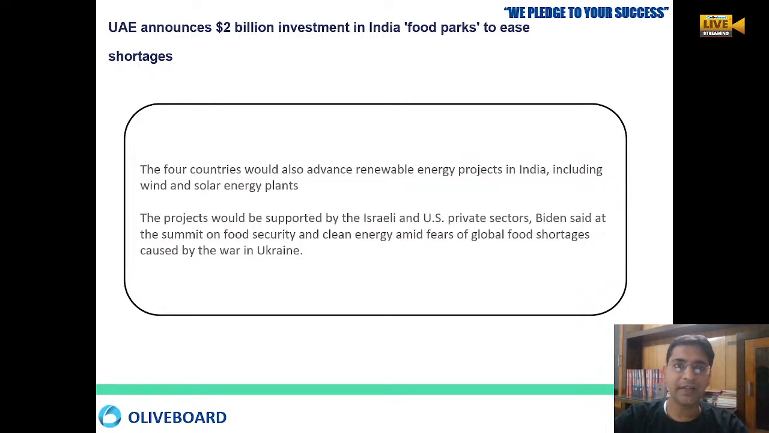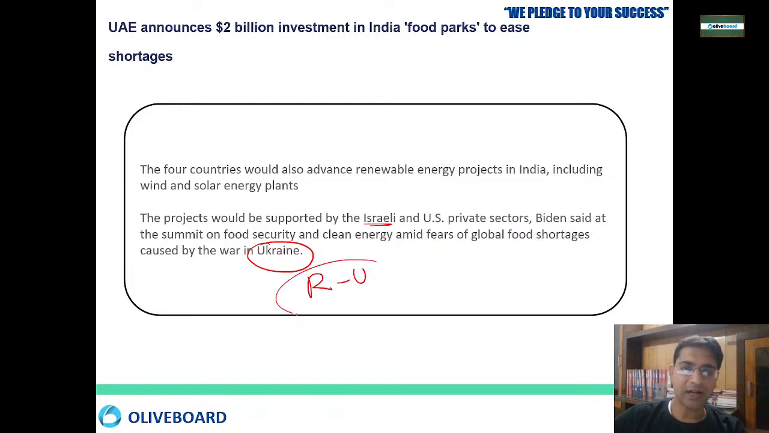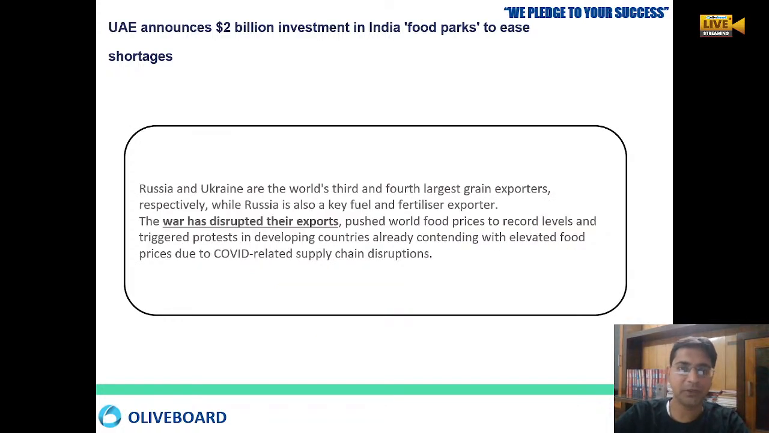The four countries, UAE, India, USA and Israel, will also provide advanced renewable energy projects to India. Wind and solar energy plants will also be created under that. We will get proper support from the USA and the Israeli private sector. As you all know, world food security is being threatened because of the war in Ukraine, because Russia and Ukraine are the world's third and fourth largest exporters of wheat. Because of the war, there is a shortage of food grain and an issue of food security throughout the world. That is why we need to produce more and provide that kind of investment.